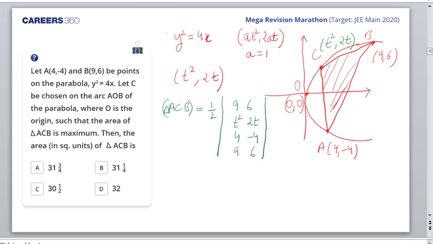I hope you're aware of this formula. I represent the area with the letter A. It would be half of the modulus, since I don't want any negative values. So 9 into 2t would be 18t, plus minus 4t squared, plus 4 into 6 would be 24.